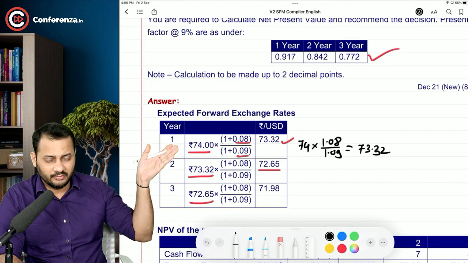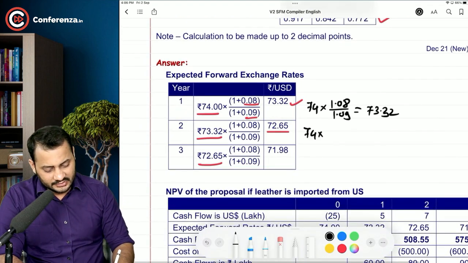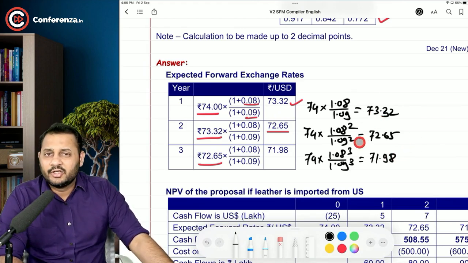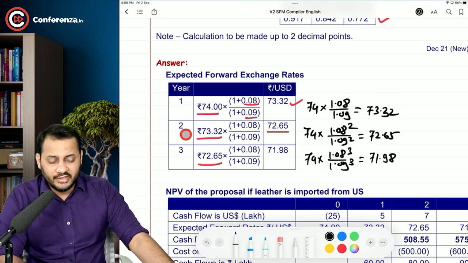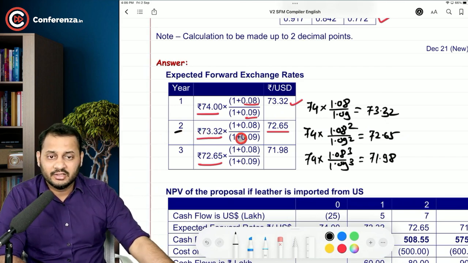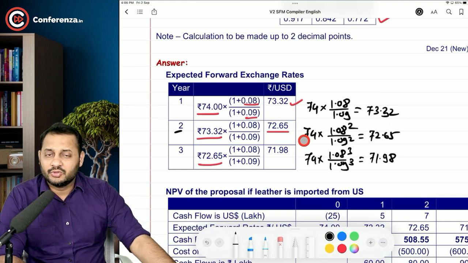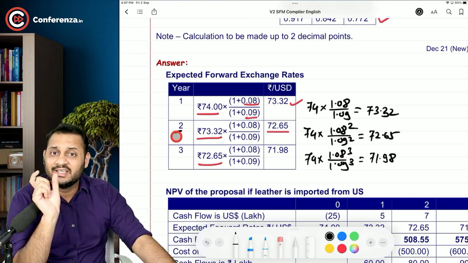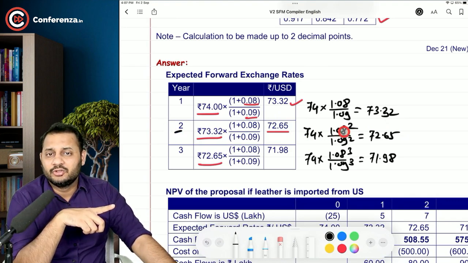The first one will be same. The second one will be like this: 74 into 1.08 square by 1.09 square is equal to 72.65, and 74 into 1.08 cube by 1.09 cube is equal to 71.98. Now understand why square and cubes are taken, because we need the second year end forward rate and we are taking the spot rate of 0th time. So the gap between the rate that we have taken as spot and the rate that we are calculating is 2 years. That's why I have taken 2 to the power.